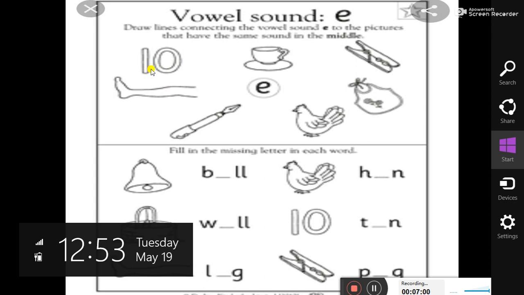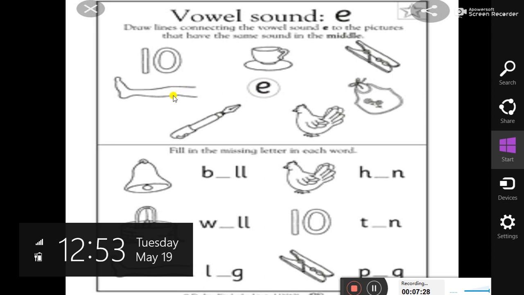Here is the picture of ten, and what will be the spelling of ten? T E N, ten. So we will draw one line from ten to E. In the next picture it is leg, and leg also has E in the middle.